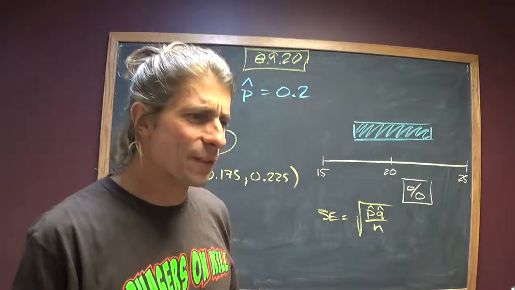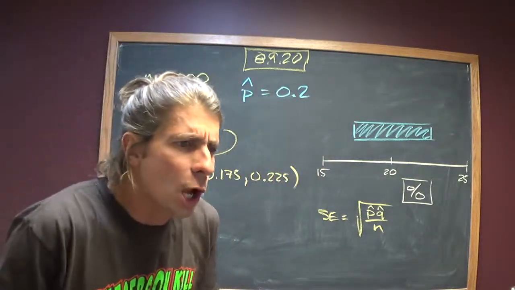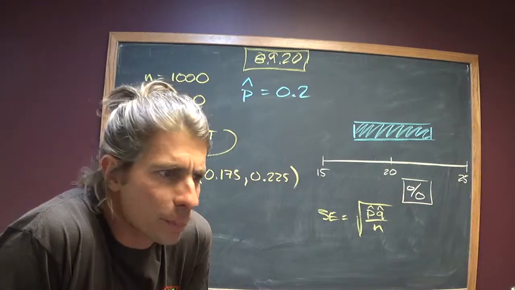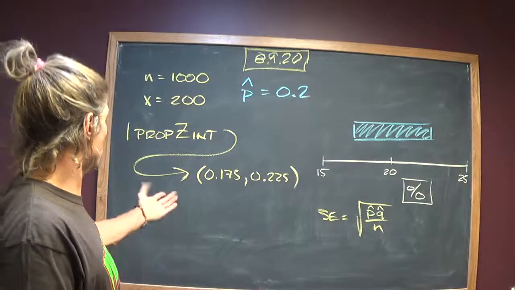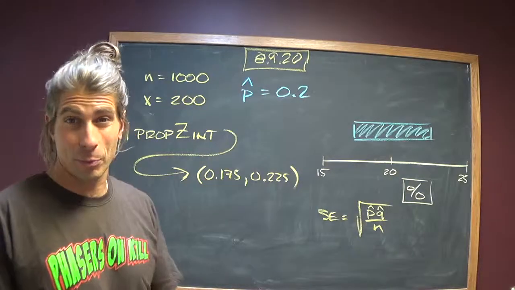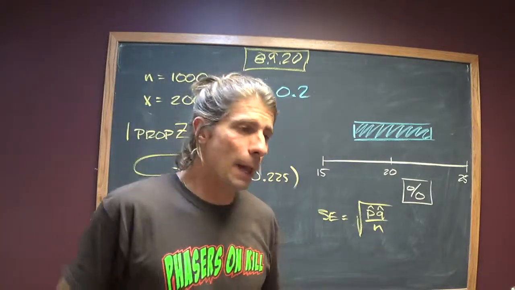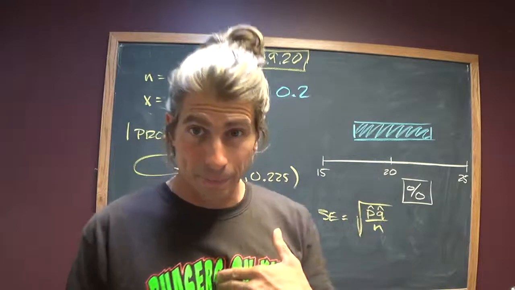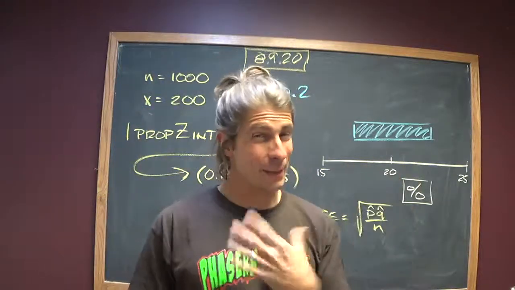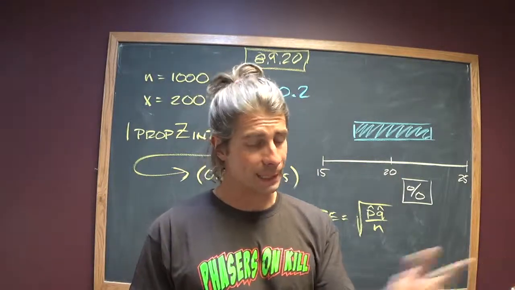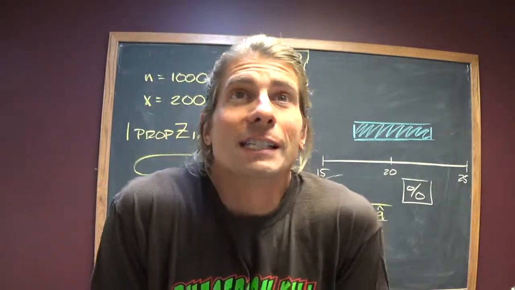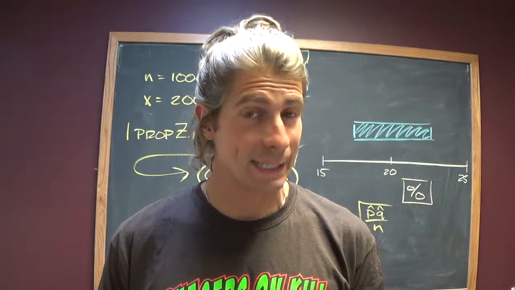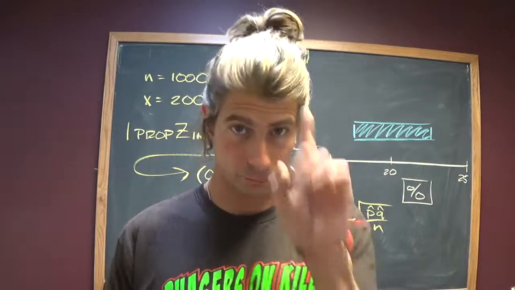The sampling error is given by Yankelovich Partners as plus or minus 3%. In 1 to 3 complete sentences, explain what plus or minus 3% represents. I called it 2.5%. They're calling it 3%, probably a little CYA move. What it means to me is that, this is going to be kind of wordy, but they want 1 to 3 complete sentences. First sentence, most important. Our sample is just that. It's a sample from the population, number 1.